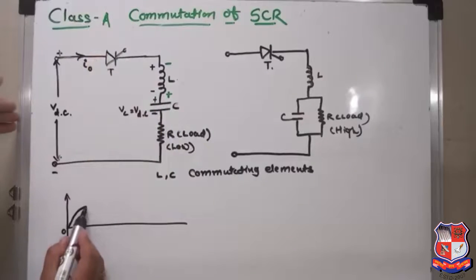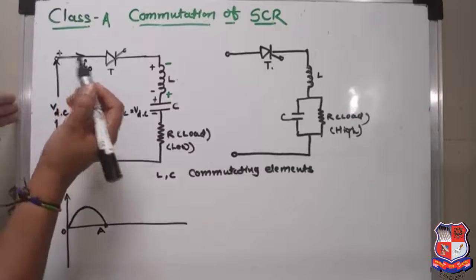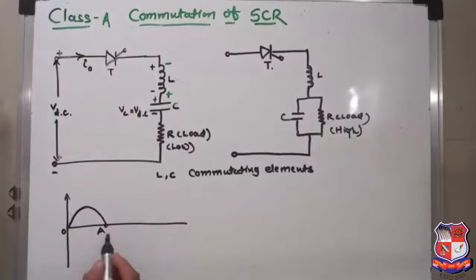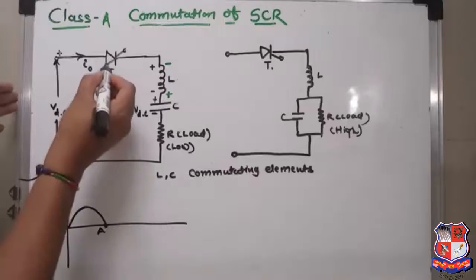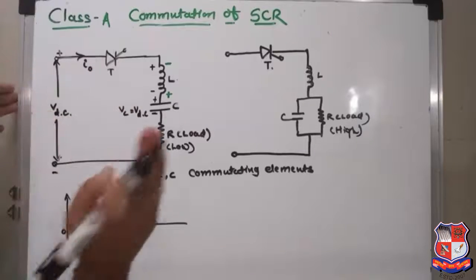The current gradually decreases and attains zero value at the instant A, meaning the current decays to zero. This current I0 is also the anode current, as it passes through the thyristor. So at instant A the anode current has decayed to 0 and fallen below the holding current.